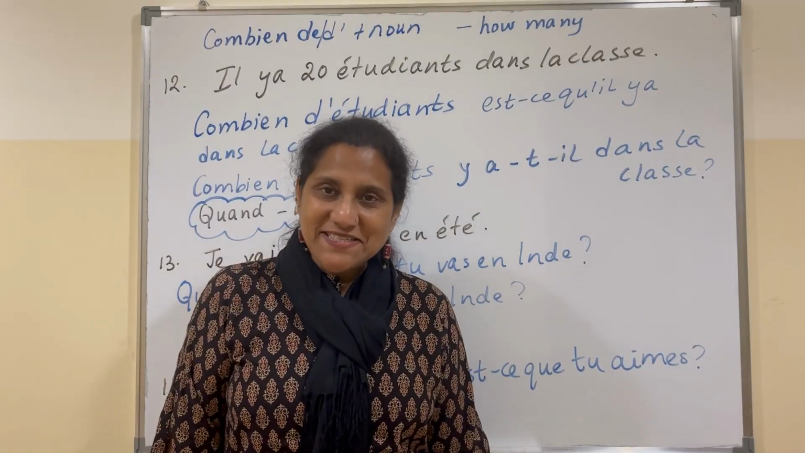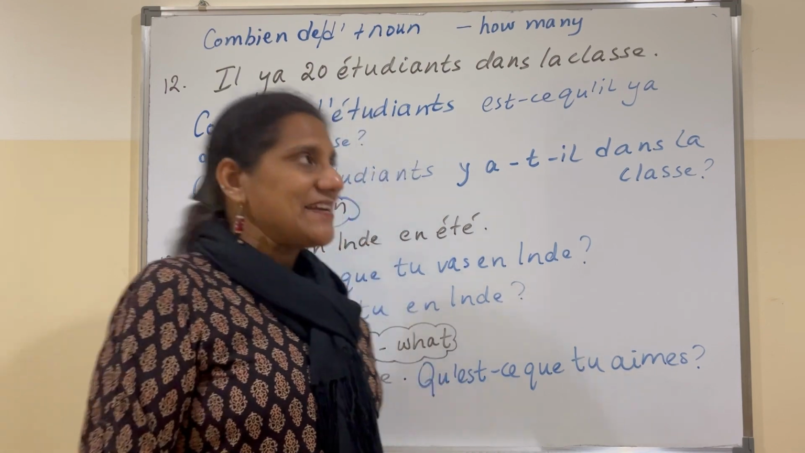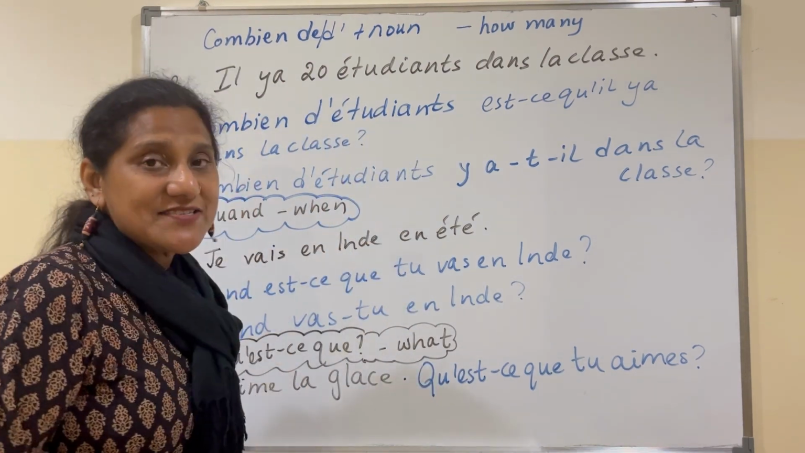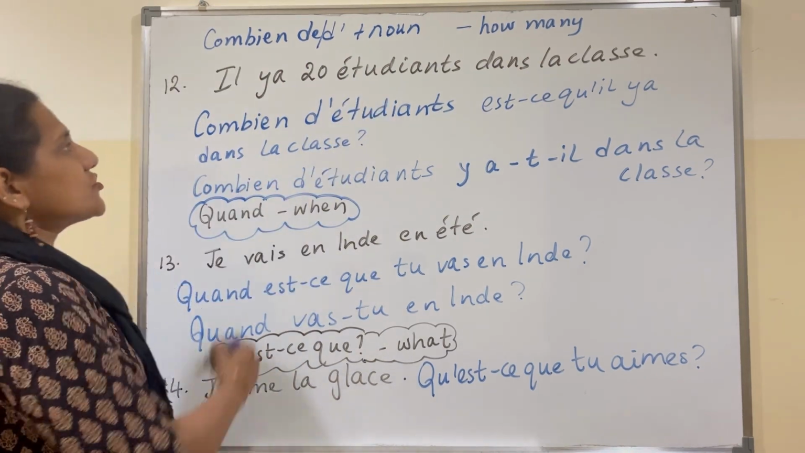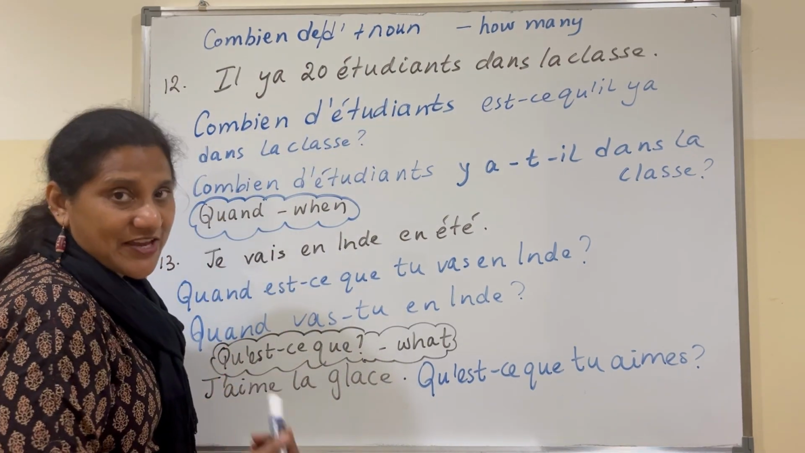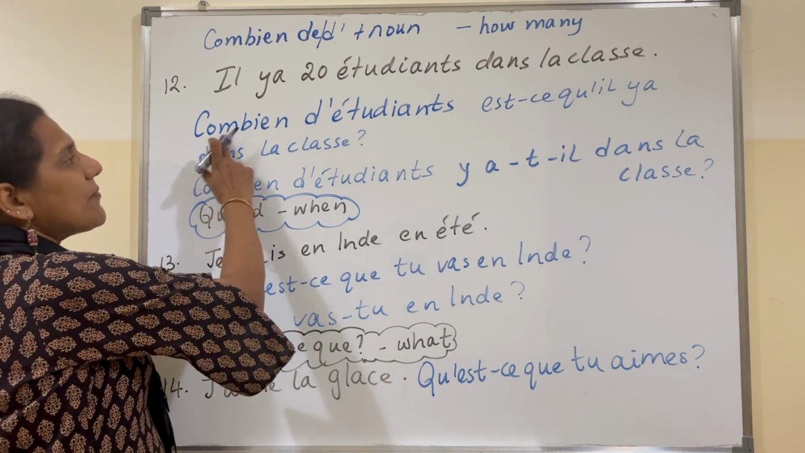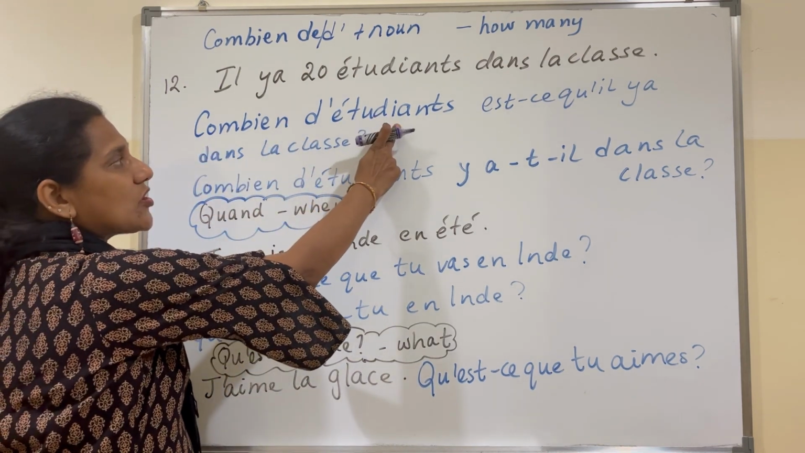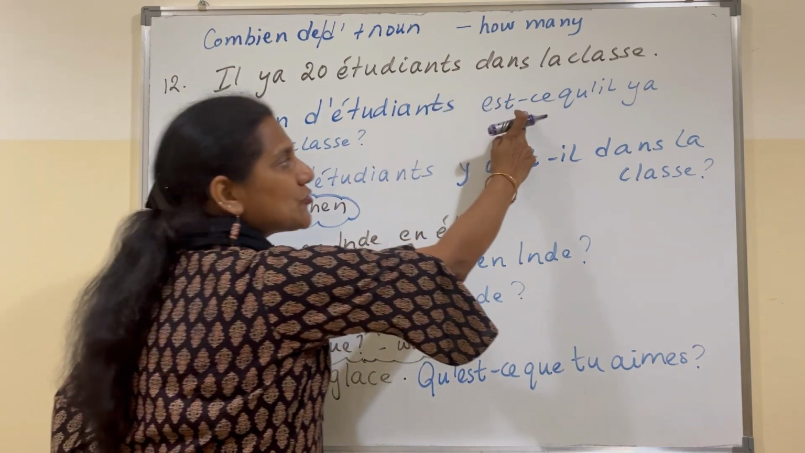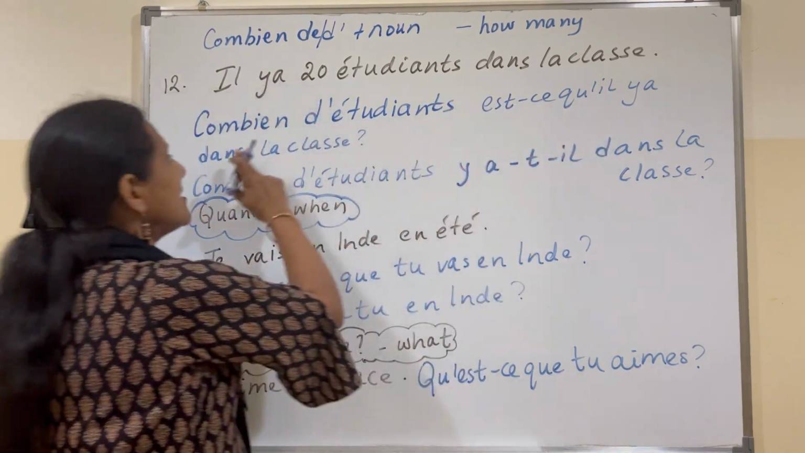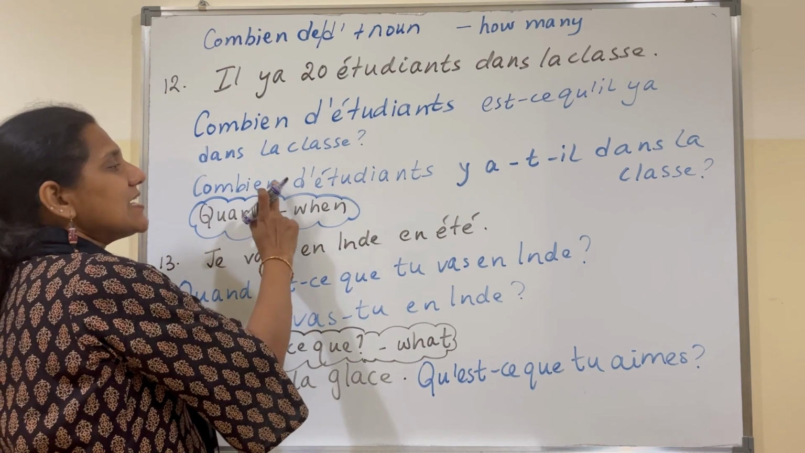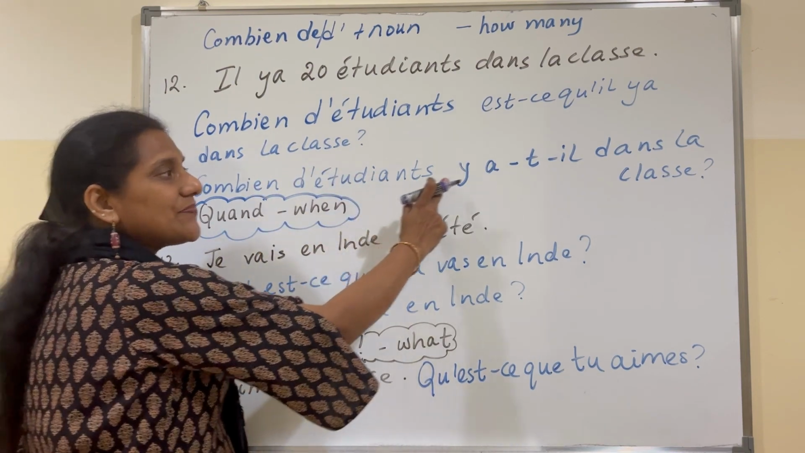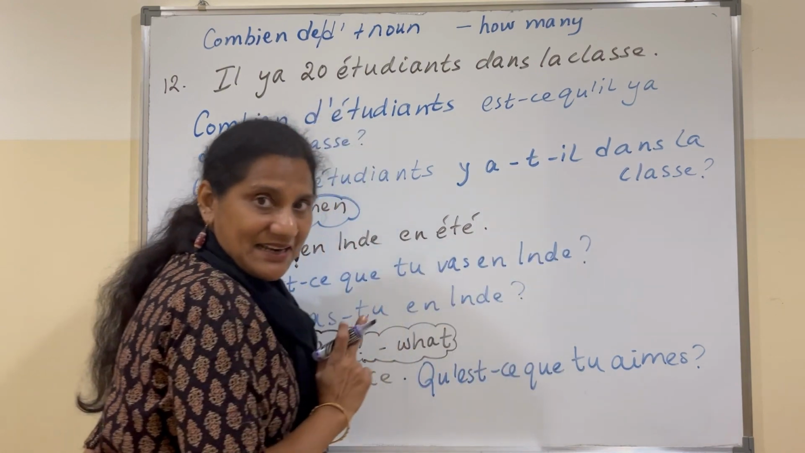Let's look at another example with combien de with il y a. Il y a means there is or there are. There are 20 students in the class. So, how many students are there in the class? Write out combien de plus noun, so combien d'étudiants, followed by est-ce qu'il y a dans la classe. Or, for inversion, we need to write combien d'étudiants y a-t-il dans la classe.